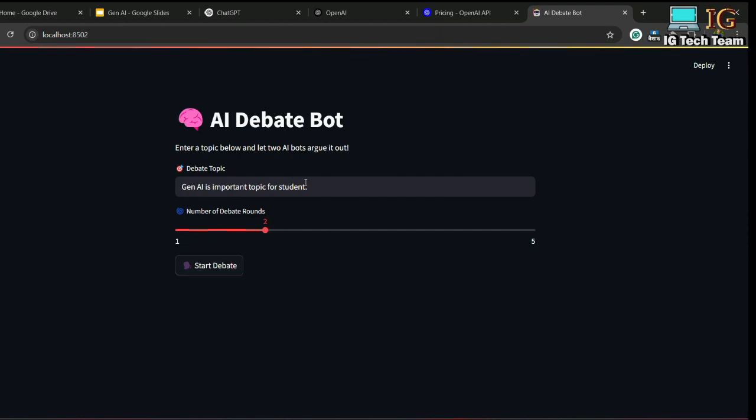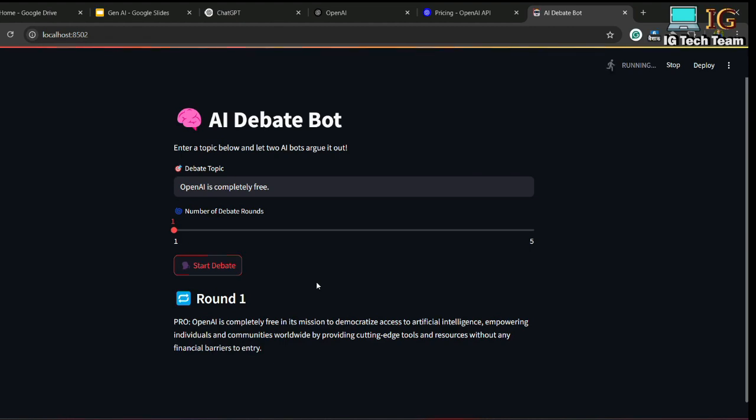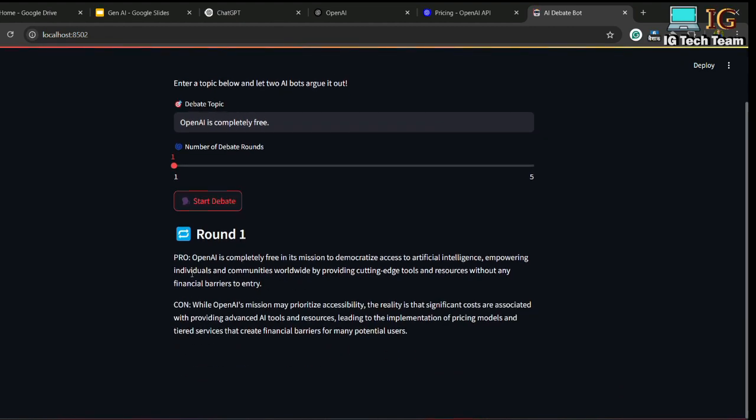Now if I provide some other topic, suppose if I write here OpenAI is completely free. Suppose if I provide this topic and if I click on start debate, I can change the round. Suppose if I click on 1, I can choose 1, and if I click on start debate, you see only one round will be generated. See, in the pro side, it will say yes, OpenAI is completely free, but in the con side, OpenAI is not completely free. It will give response like that.